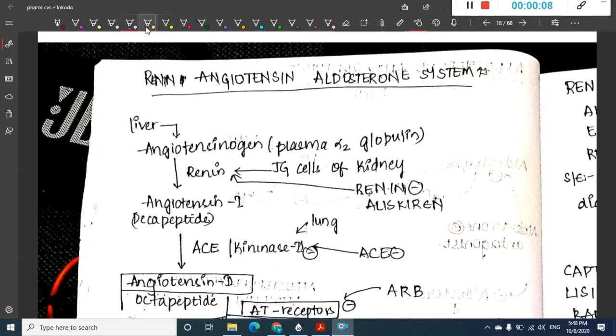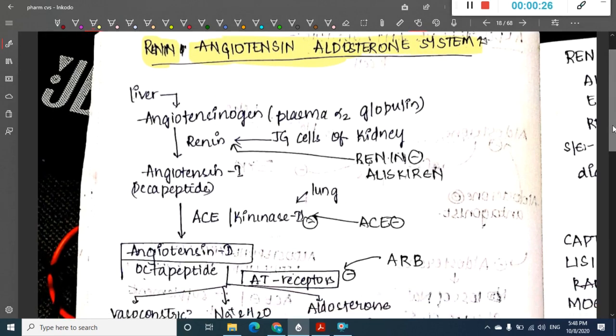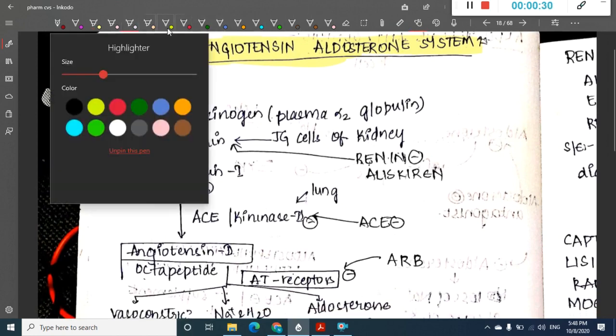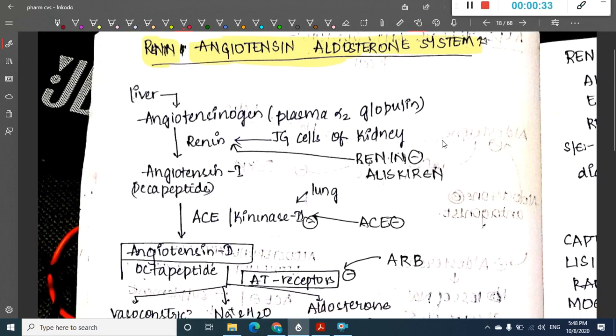In this chapter, let us now learn about the remaining antihypertensive drugs which we have left. First is the renin angiotensin aldosterone system. In this group of drugs, we have the renin angiotensin aldosterone system. First we will see the pathway, and then we will see the rest of the things.